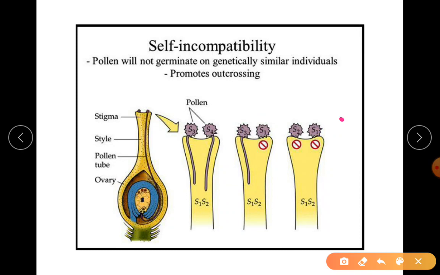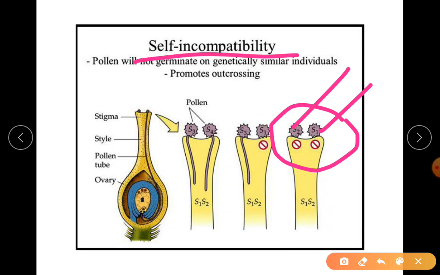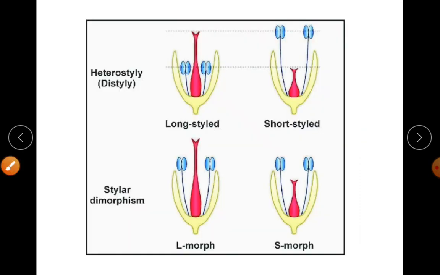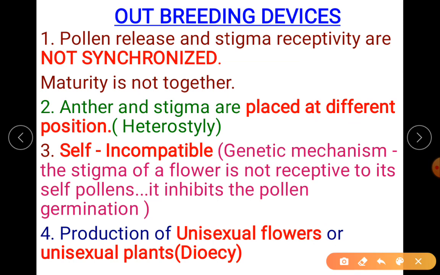And the third example: both are of the same flower. They are not allowing the pollen grain to grow on the stigma. This is self-incompatibility, not allowing its own pollens to grow or germinate on the stigma, hence preventing self-pollination and allowing cross-pollination.